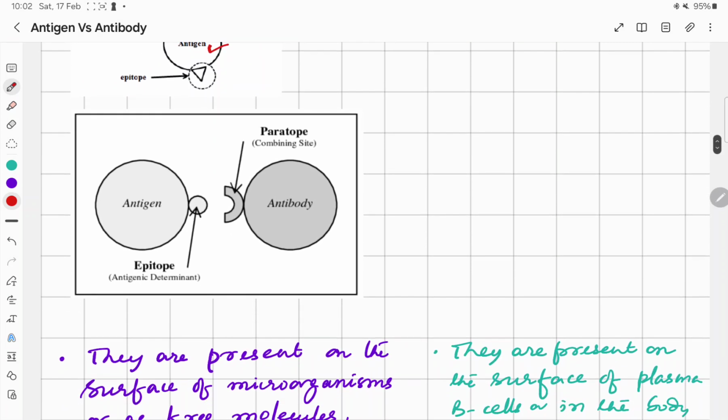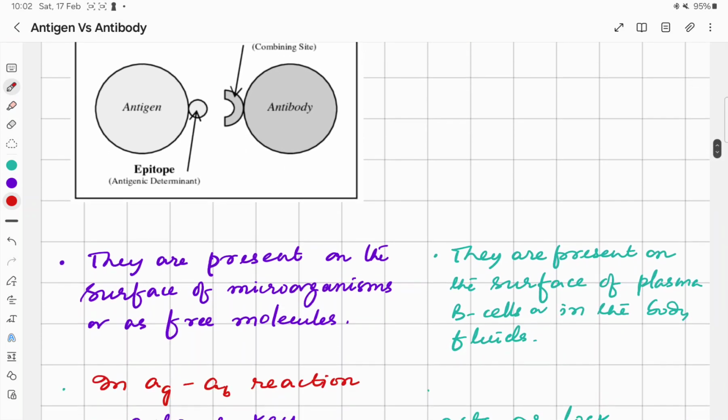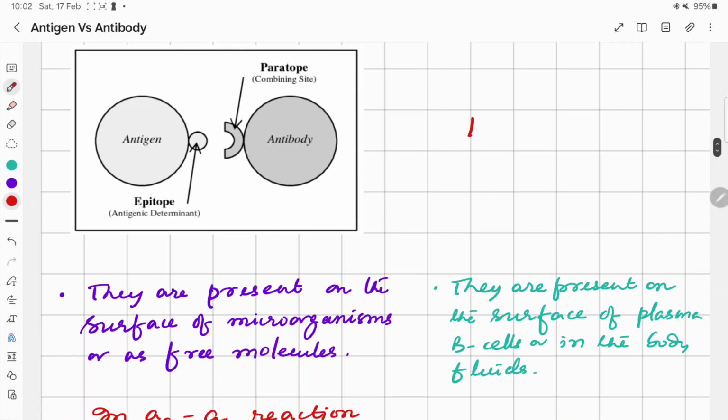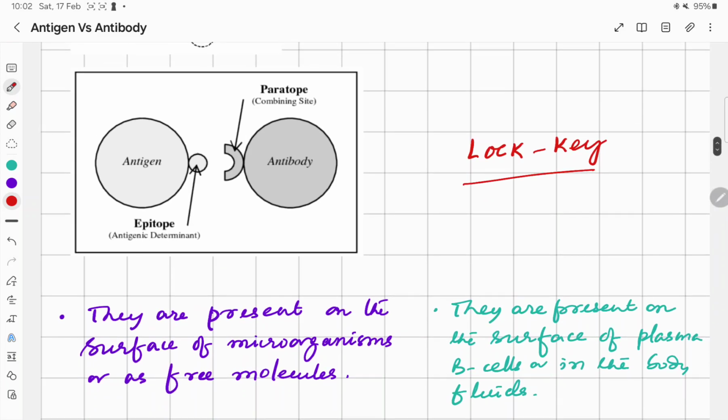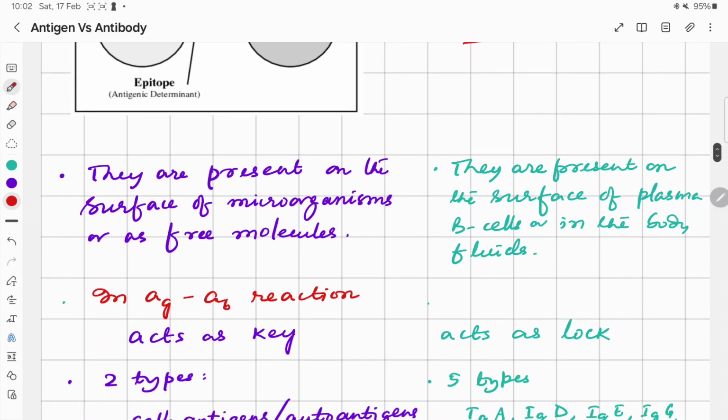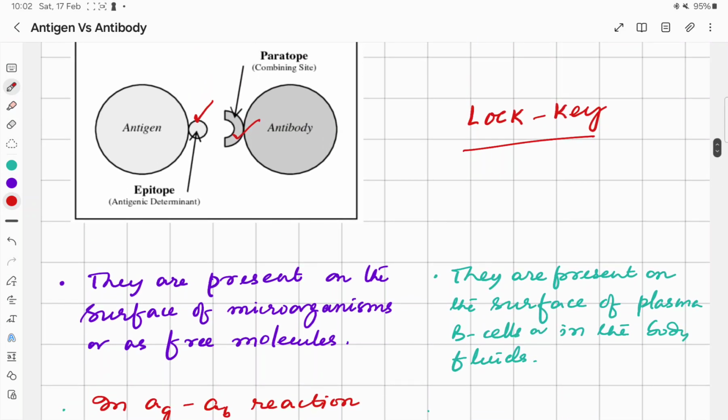And if you see that, suppose a lock and key pairing, so one acts as a lock and other acts as a key. You can see here epitope in the antigen and paratope on the surface of antibody. So the antigen acts as the key, and the antibody acts as the lock.